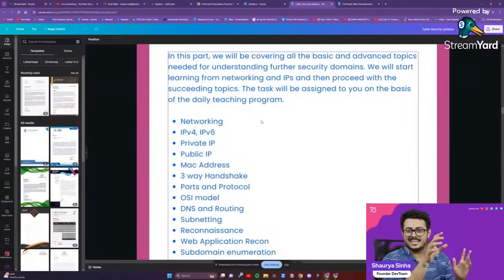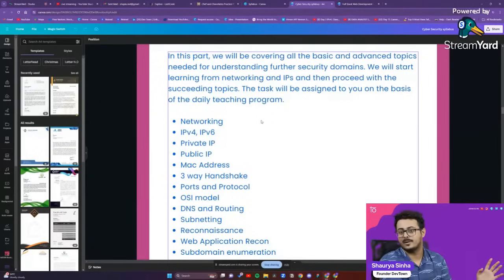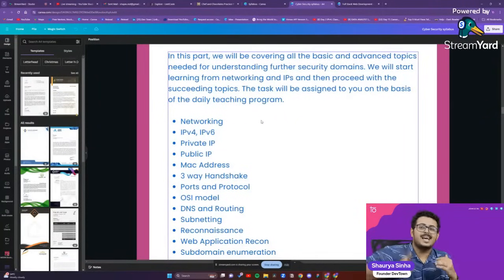One of the sentences that he tells the students, and that I remember very clearly because I love it, is: if I wake you up in the middle of the night and ask you what is the OSI model, you should be able to recite it properly. He tells this in his class when he trains our students: any time I ask you, you should be able to recite the OSI model completely with all the explanation and examples.